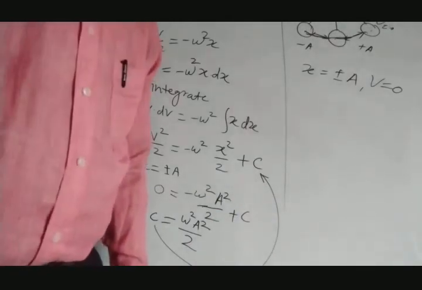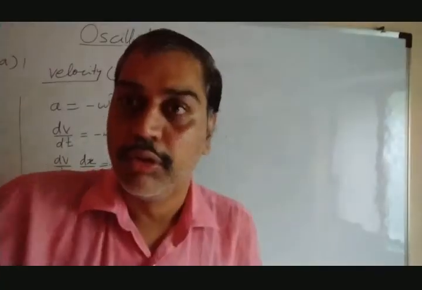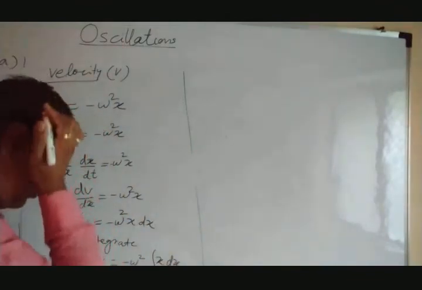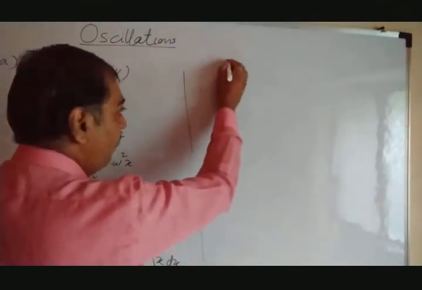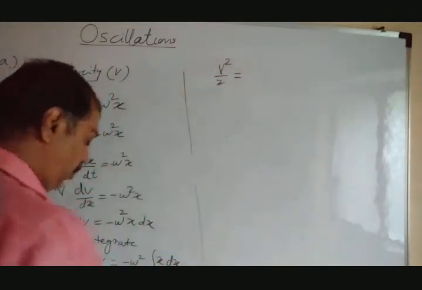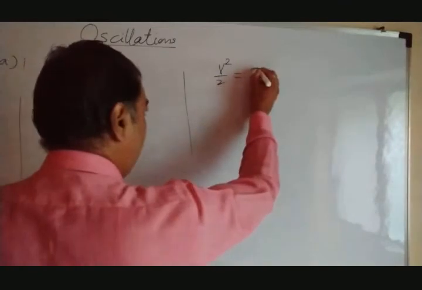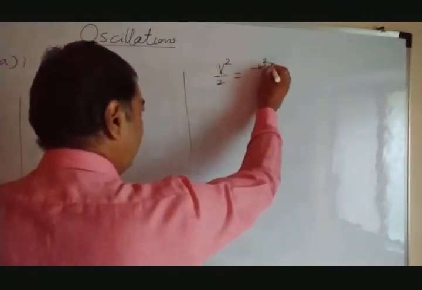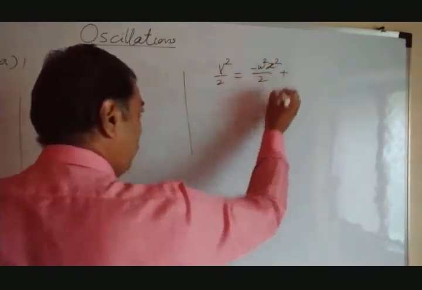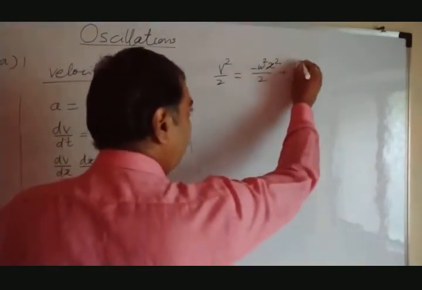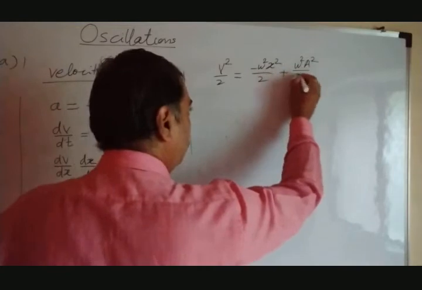Okay, so I will write that topic to this side. I will write that topic to this other side. So we have put that value of c in that equation. What equation do we get? We get here v square divided by 2 equals minus omega square x square divided by 2 plus the value of c, which is plus omega square a square by 2.